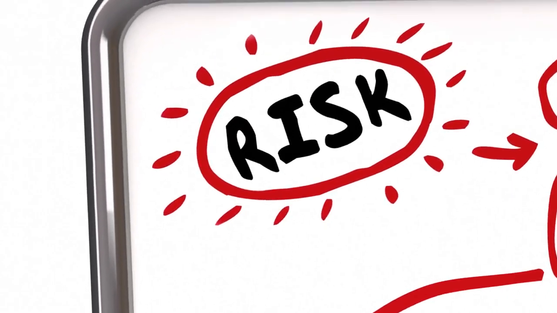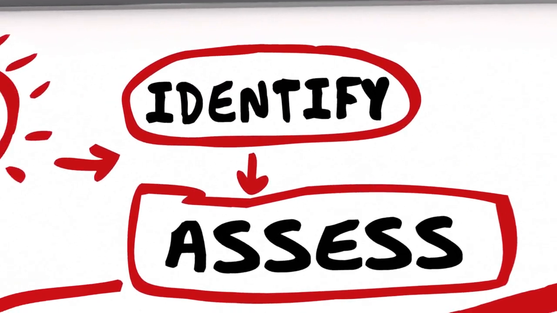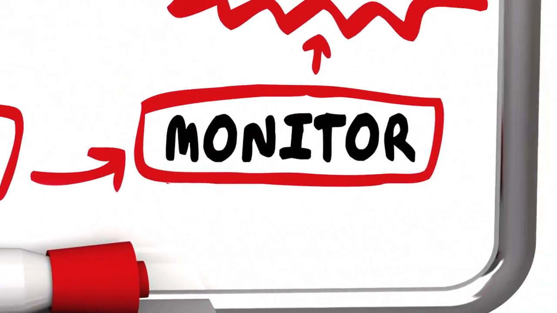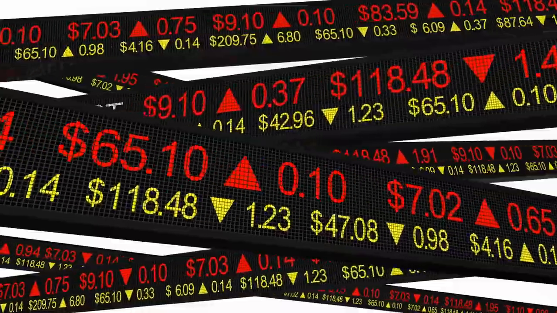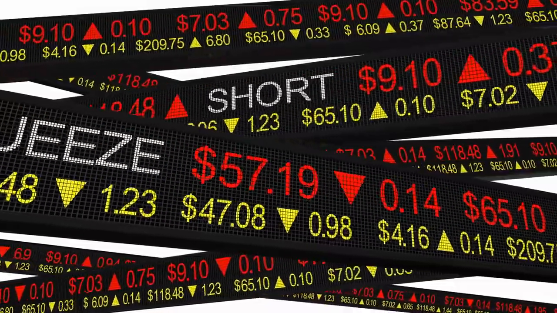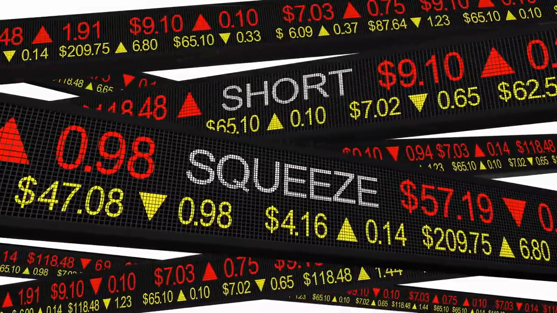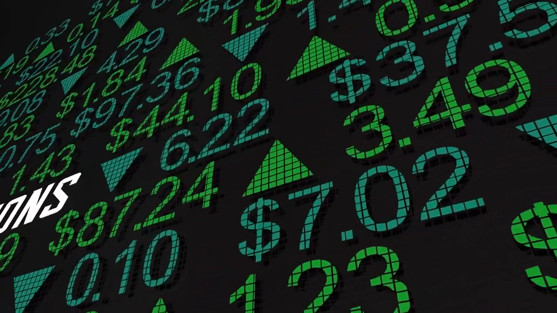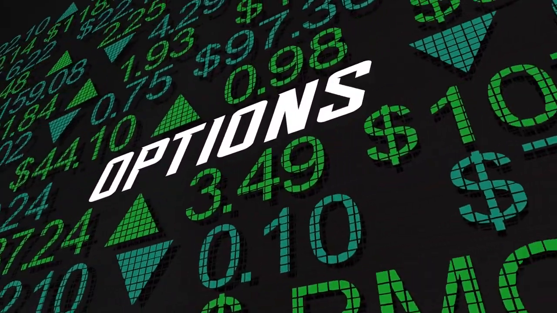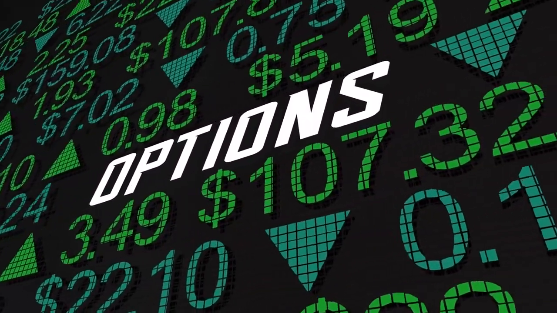To manage assignment risk, traders often use strategies like rolling options to a later expiration date or closing positions before they become a liability. Hedging with other options or holding cash reserves can also help mitigate the impact of an assignment. Conclusion. Options assignment is a crucial concept for any options trader.